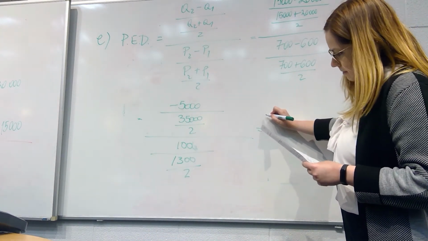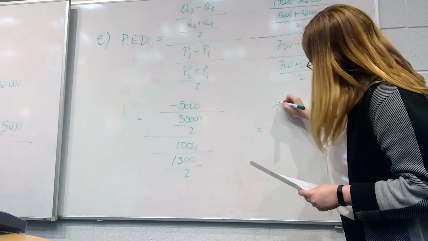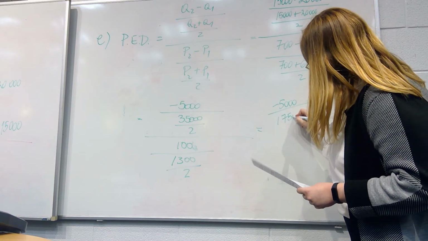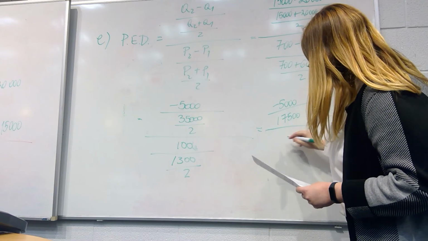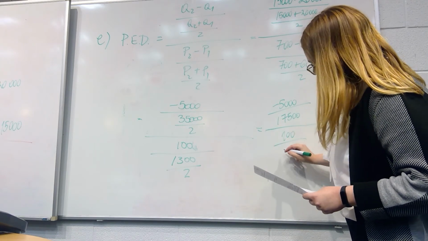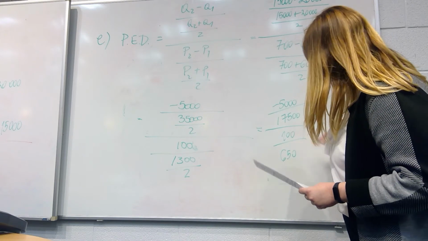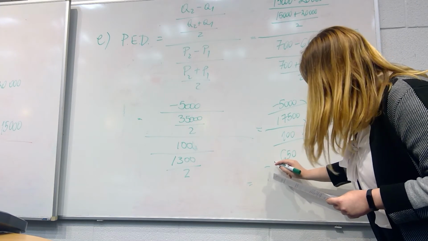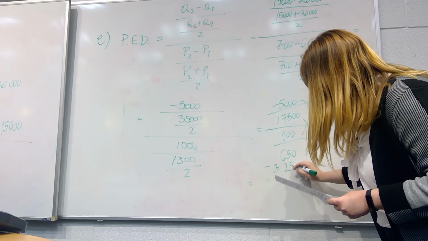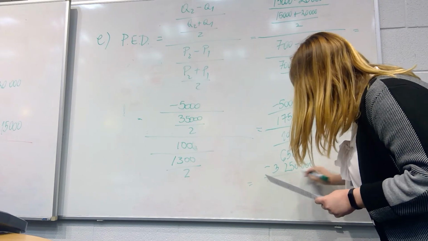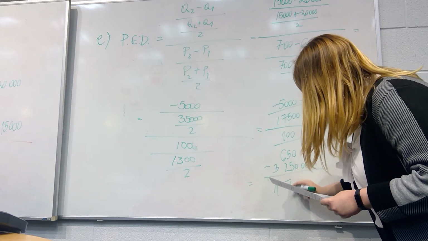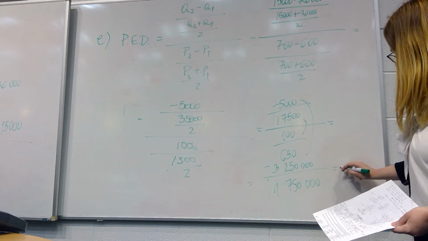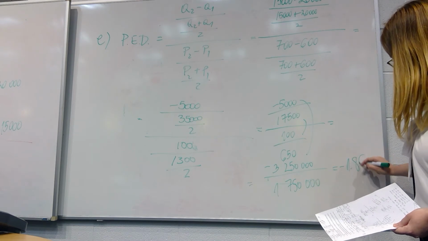So we have minus 5,000 over 17,500, divided by 100 over 650. So we have minus 3,250,000 divided by 1,750,000, which gives us the price elasticity of demand of minus 1.86.